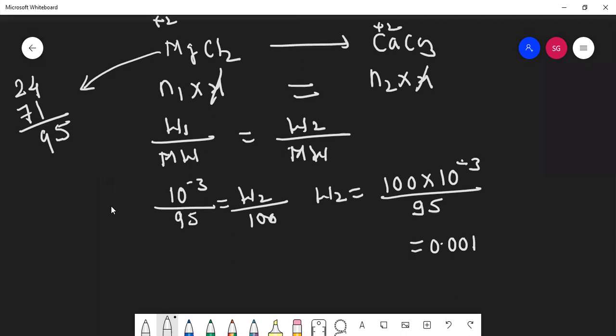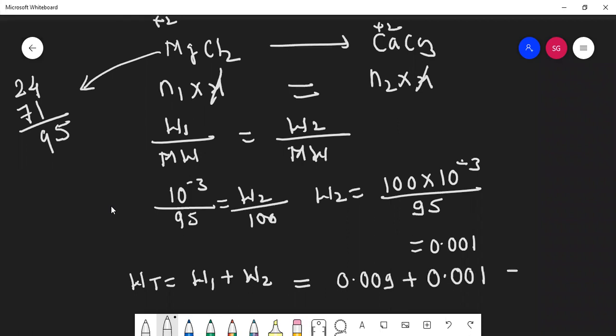Okay, what will be the total weight? Total weight will be W1 plus W2. So W1 was how much? 0.009 plus 0.001. How much do you get? Sir, maybe it is 0.0009.